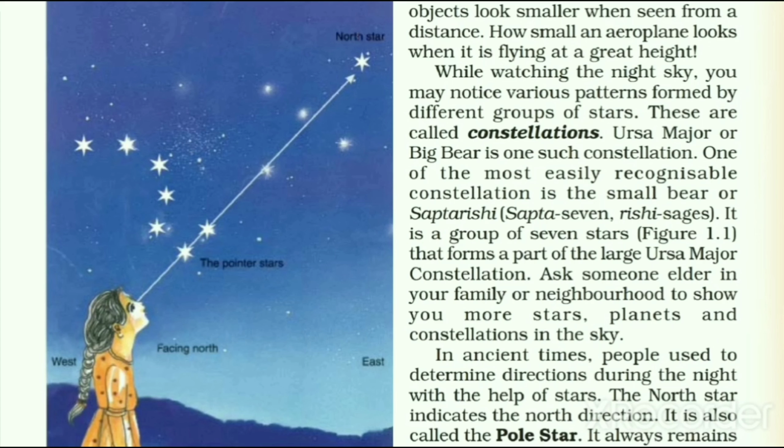In the picture we can also see the North Star. The North Star is also called the pole star, and it indicates the north direction. We can locate the position of the pole star with the help of Saptarishi. If an imaginary line is drawn joining the pointer stars and extended further, it will point to the pole star.